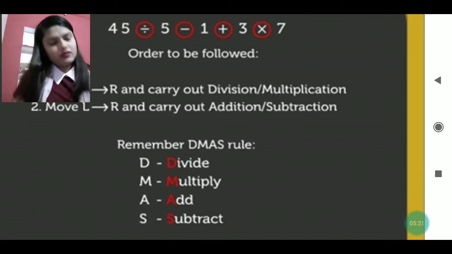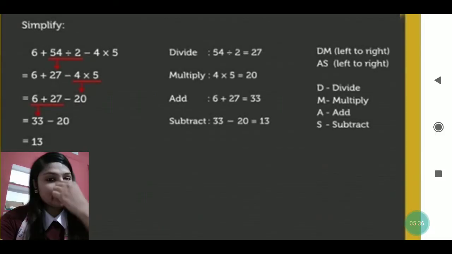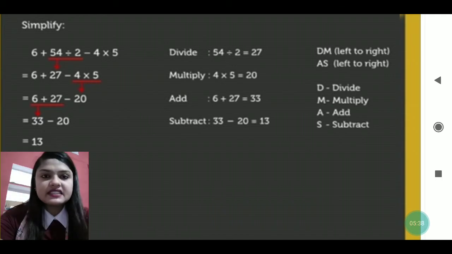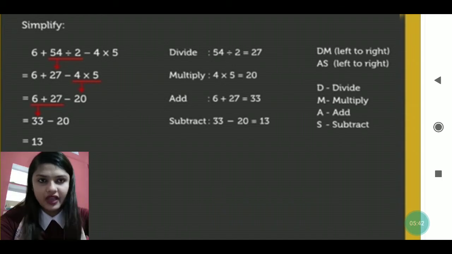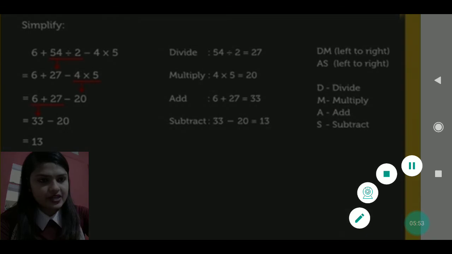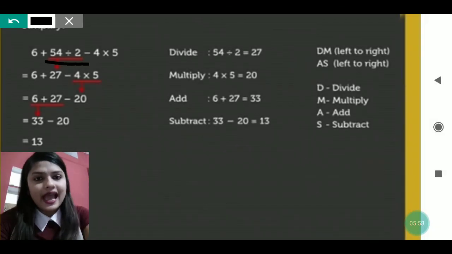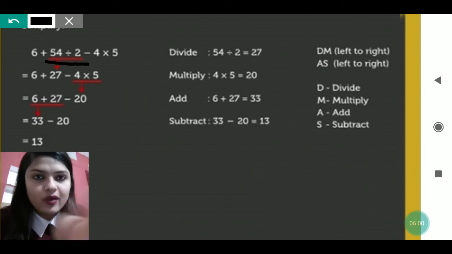Okay, so now we will do some of the questions. Now just see how to do it. It is written 6 plus 54 divided by 2 minus 4 into 5. It is written here, na. So what you will do, you will first carry on the work here. Which one is coming first? Division. So you have to divide first here. Means 54 divided by 2 we will do first, and the rest all we will write as it is, by giving the equal to sign, to the right side.